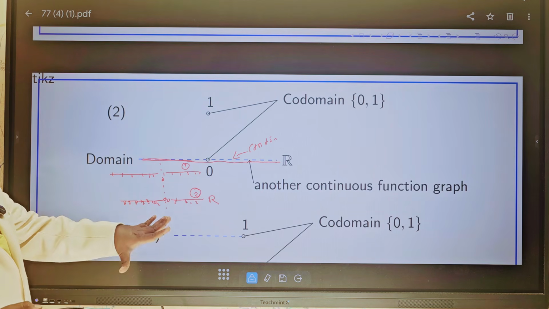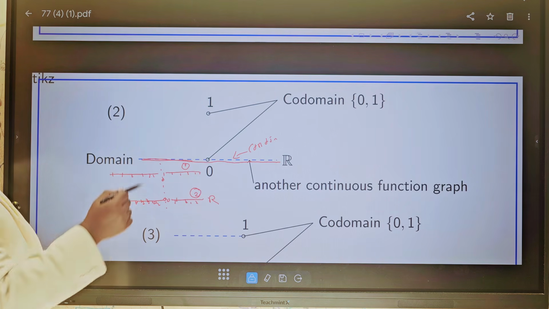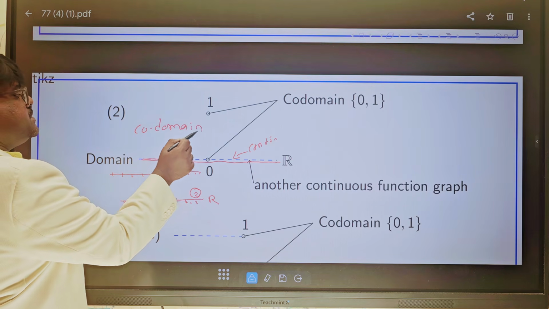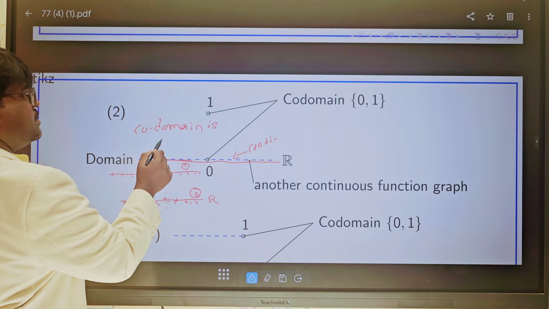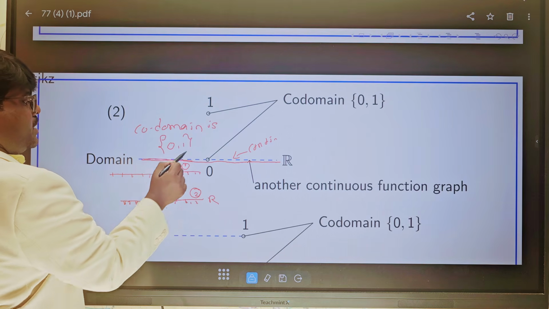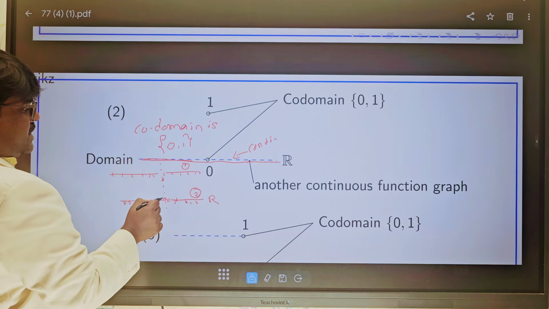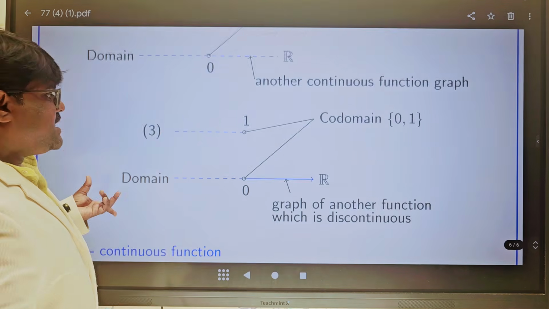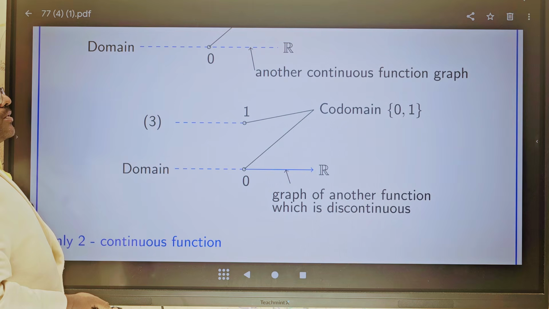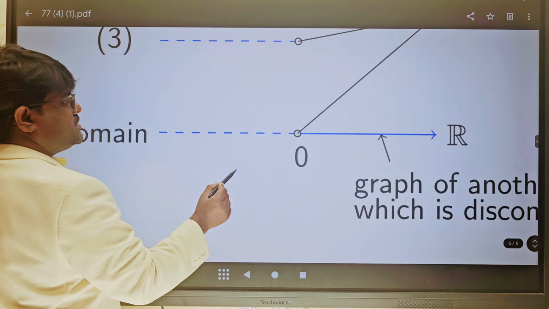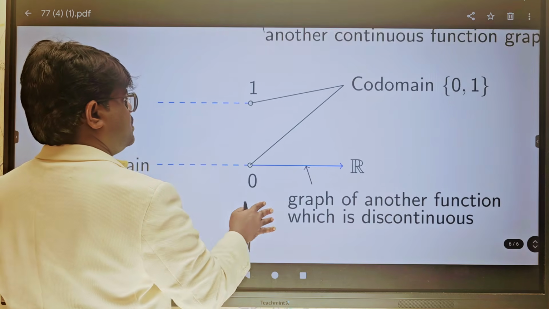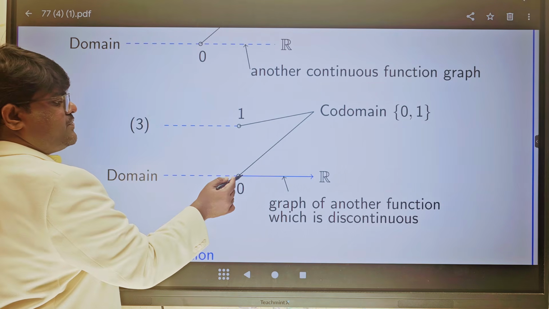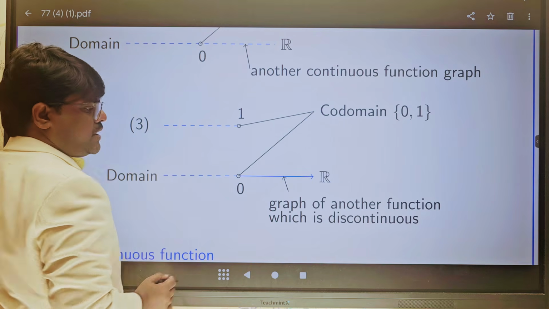Other than these 2, you cannot draw more continuous functions, because the codomain is {0, 1}. Here in this example you cannot draw a continuous function, because from these values the function is here, and from these values the function coincides with 0 only.